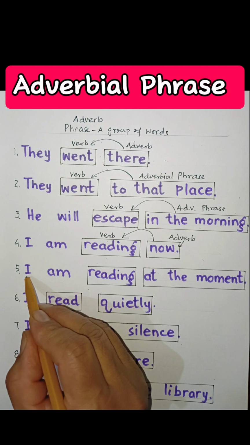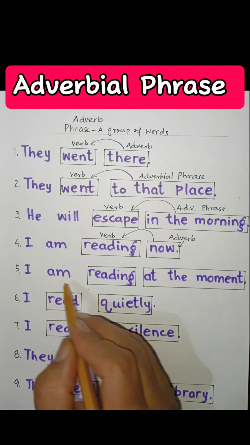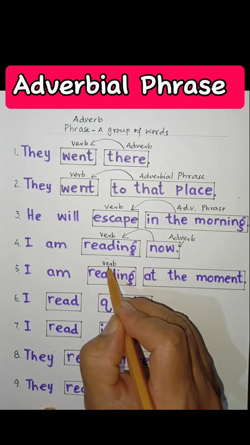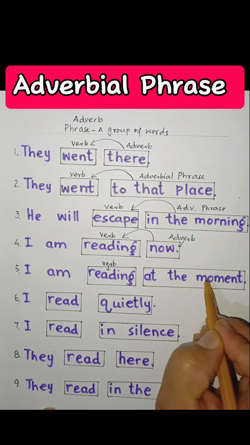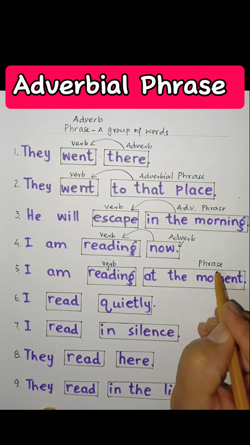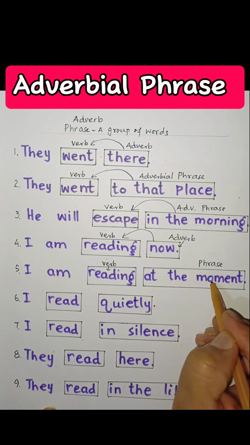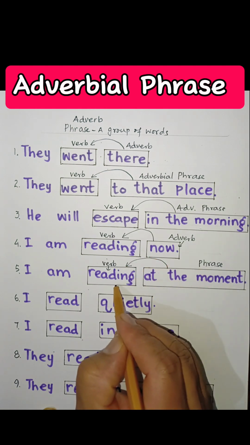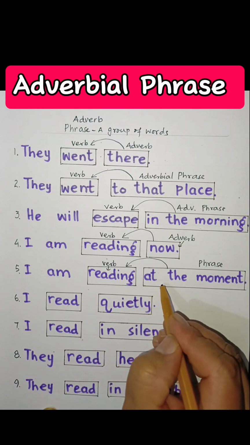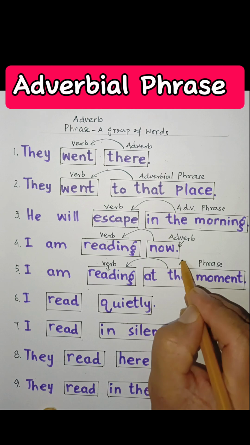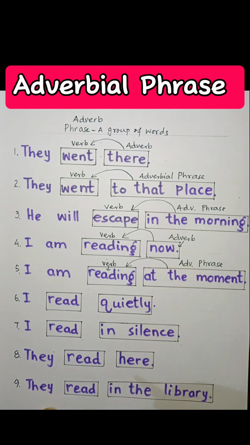But if we compare it with sentence number 5, I am reading at the moment. Again over here reading is the verb, but at the moment is not a word, rather it is a combination of 3 words, that is a phrase, because it is not giving us complete sense, but it is adding to the meaning of that verb, reading. So it is describing that. So that's why this is functioning as an adverb. So we will say that it is an adverbial phrase.